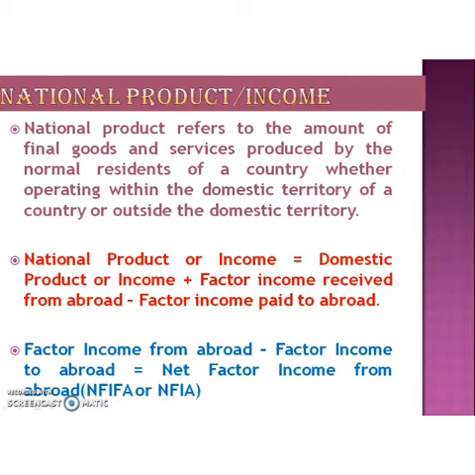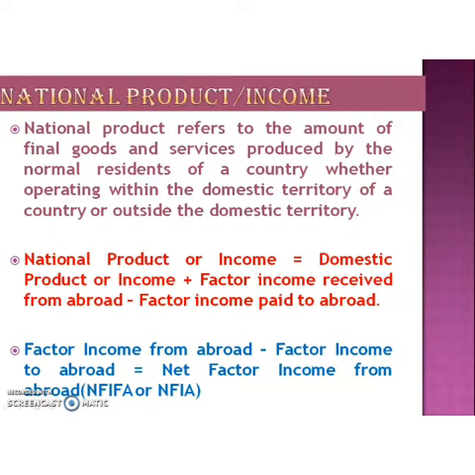Students, note that the national product or national income of a country will be more than domestic product if NFIA is positive. That is, factor income from abroad is greater than factor income paid to abroad. Otherwise, if factor income from abroad is less than factor income paid to abroad, national product or national income will be less than domestic product or domestic income.